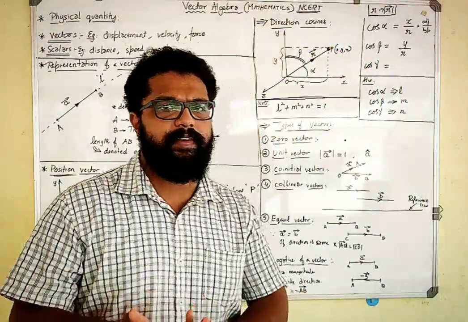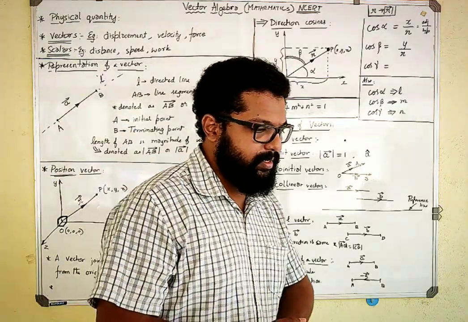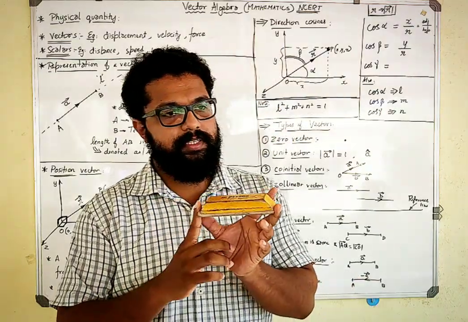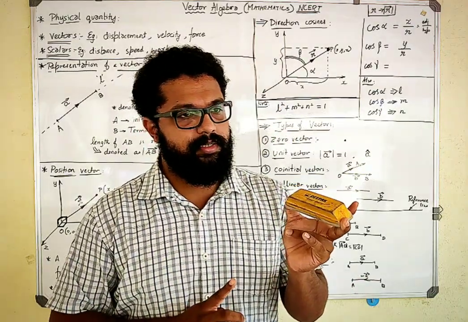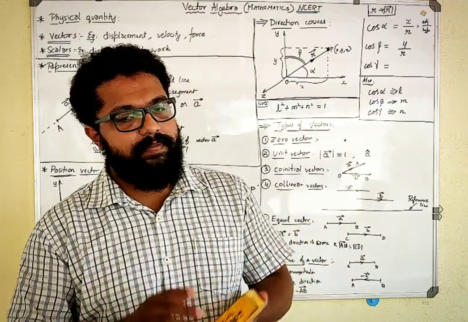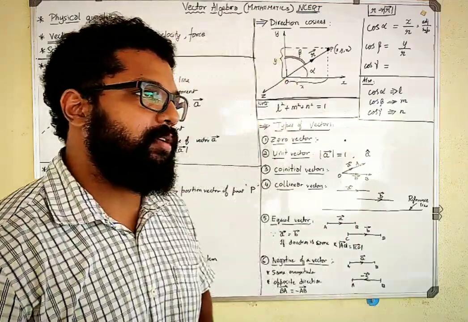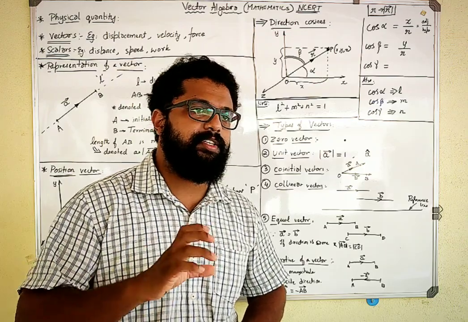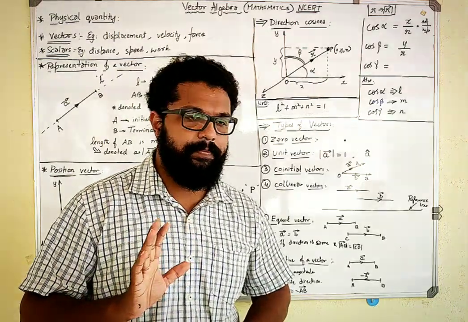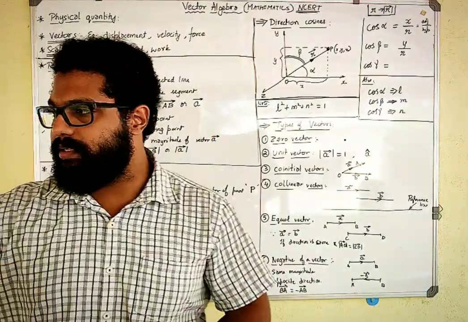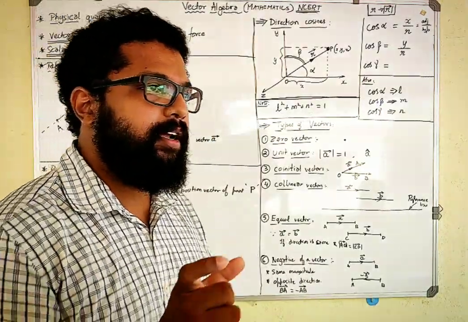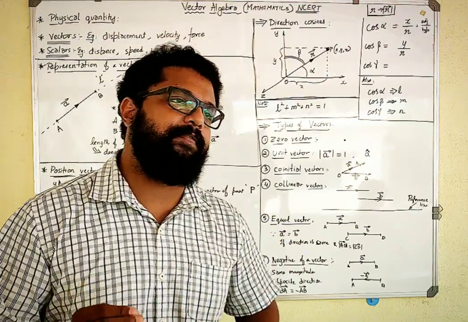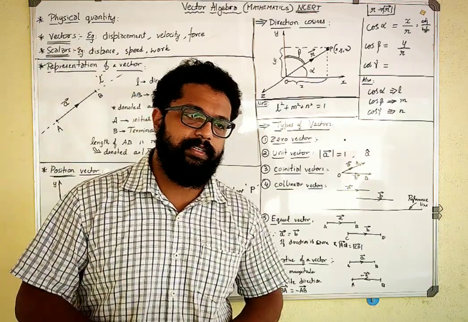As an example, if I can measure something, for example the length of this duster, I can measure this, correct? So whatever is a measurable quantity is a physical quantity. If I cannot measure a particular thing, then it is not a physical quantity. For example, your feelings and emotions we cannot measure, so such a thing cannot be called a physical quantity.